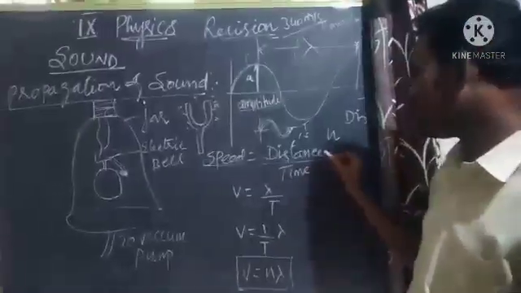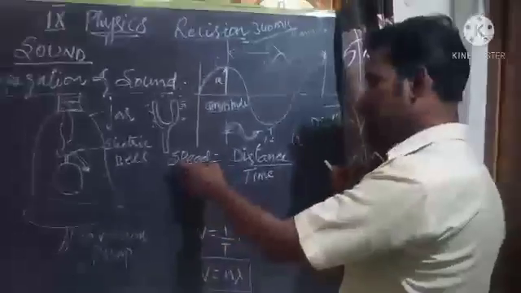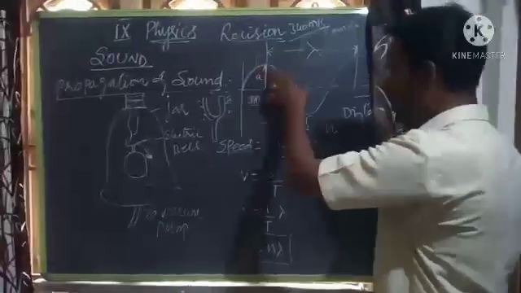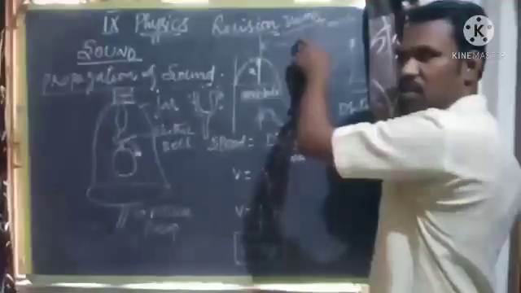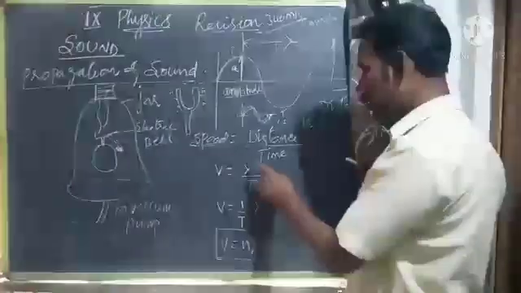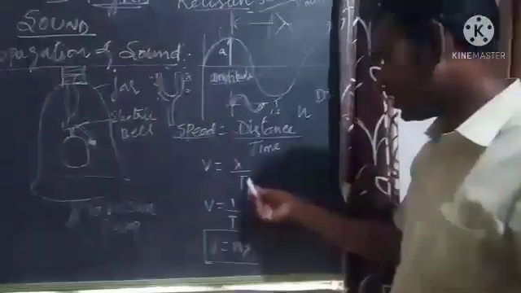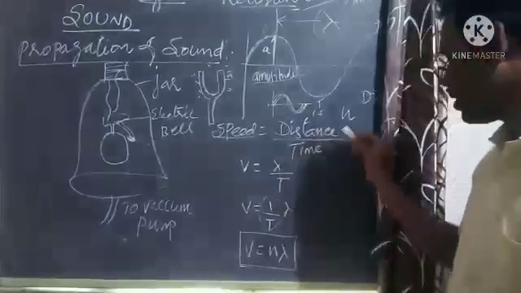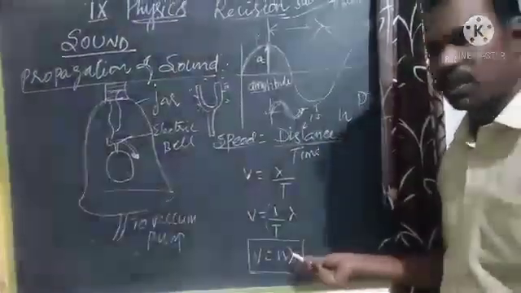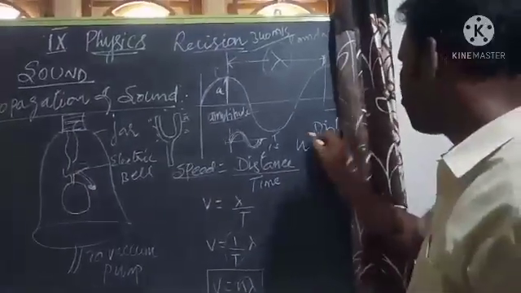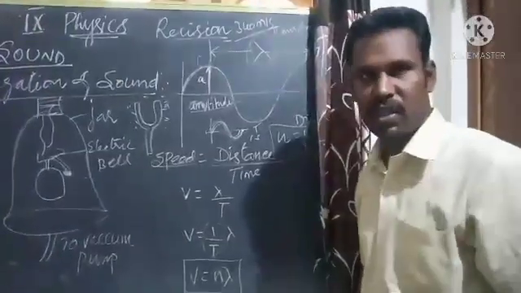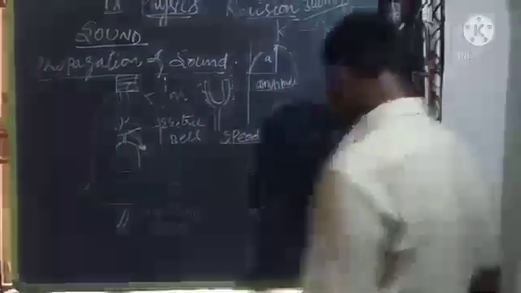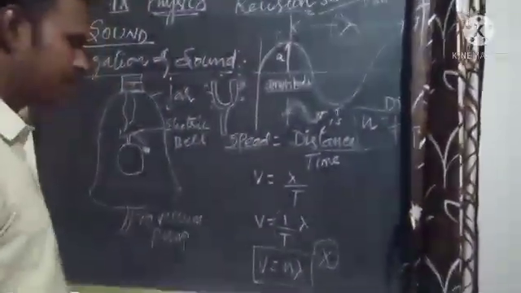The speed of sound is equal to the distance by time. The speed is denoted by the letter v, and the distance means the distance traveled by the wave in 1 second, which is called the wavelength, lambda. Instead of distance, I can put lambda, and time t. Now I can rearrange this equation. v is equal to 1 by t into lambda, where 1 by t is called n, where n is nothing but frequency. The reciprocal of the time period is also called the frequency. Therefore, v is equal to n into lambda. So this is also a very important derivation and equation.